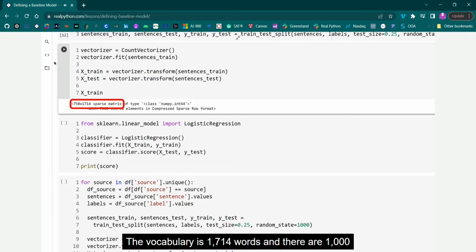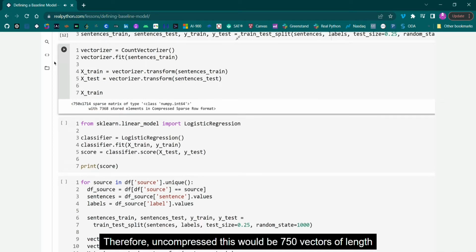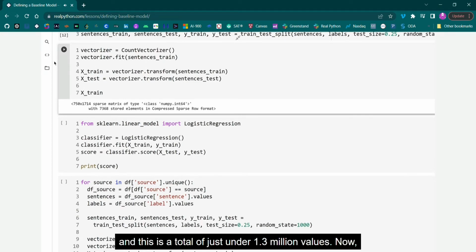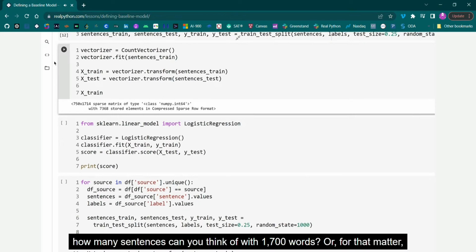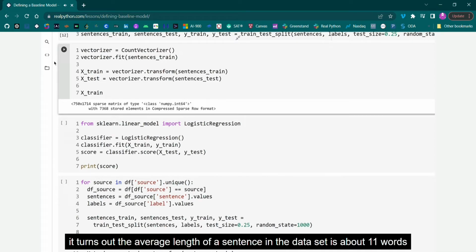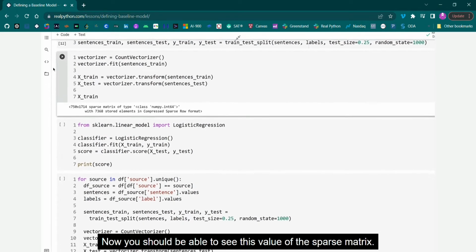The vocabulary is 1,714 words, and there are 1,000 sentences in the Yelp data, so 75% would be 750. Therefore, uncompressed, this would be 750 vectors of length 1,714. And this is a total of just under 1.3 million values. Now, how many sentences can you think of with 1,700 words? Or, for that matter, even 170 words? Well, it turns out the average length of a sentence in the dataset is about 11 words, and the longest sentence is 32 words in length. Now you should be able to see the value of the sparse matrix.